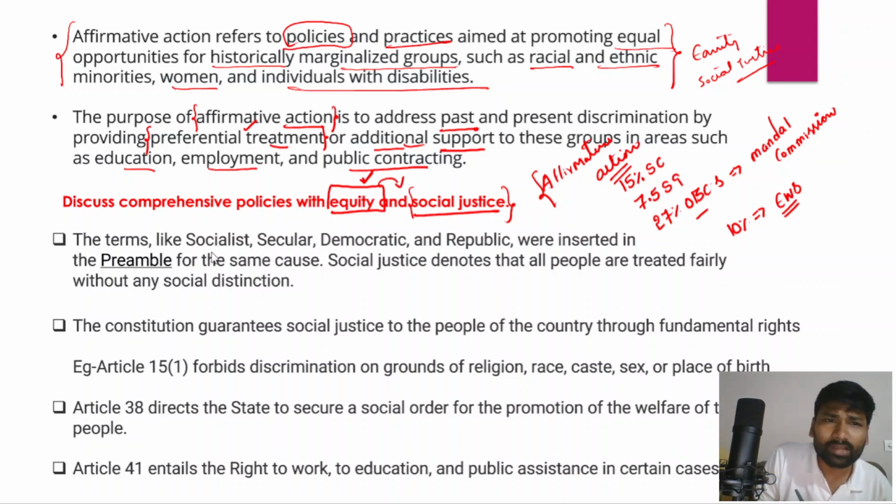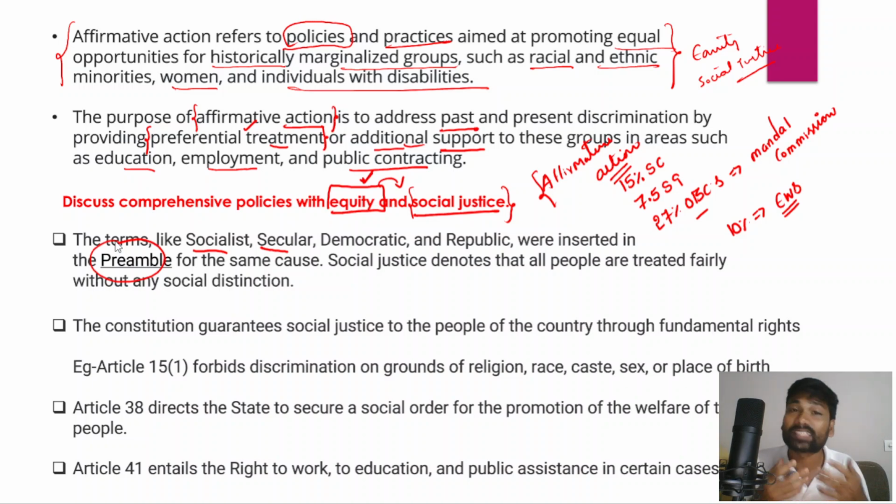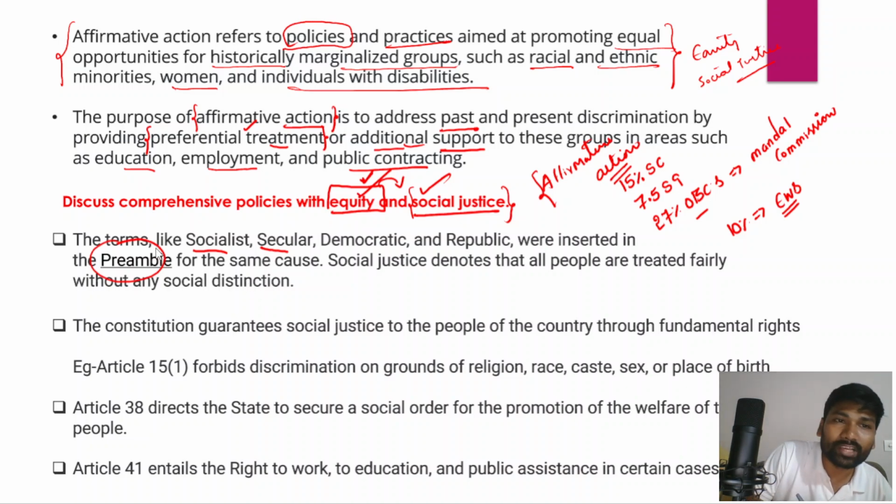In the preamble, you can see that there are terms or principles, ideals like socialist, secular, democratic, republic, and those terms were inserted in the Indian preamble with the same cause of ensuring equity and social justice. The terms socialist, secular, democratic, republic were enshrined in the Indian preamble with the objective of ensuring equity and social justice.